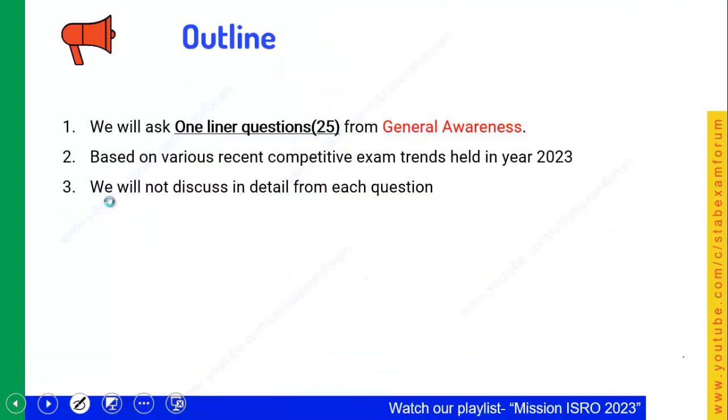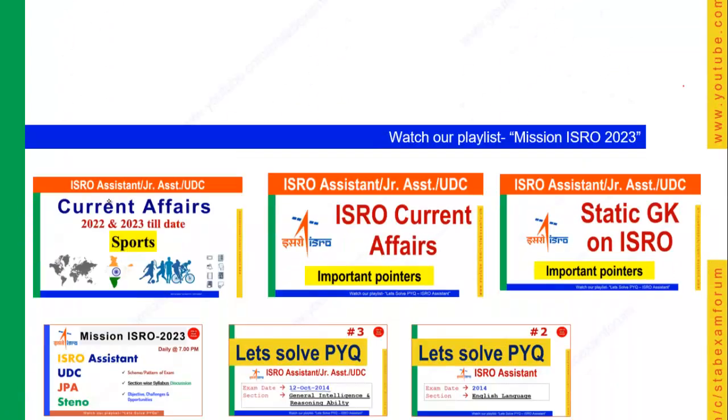So the outline of today's session will be like this. We will ask one-liner questions from general awareness. There are about 25 questions in this particular session, and the questions we are asking in this video were recently asked in various other competitive examinations which were held in the year 2023. And the third point is that we will not discuss each question in detail. I will give you a little bit of an idea of that question, but I will not discuss it in detail. Okay, so let's begin this session.